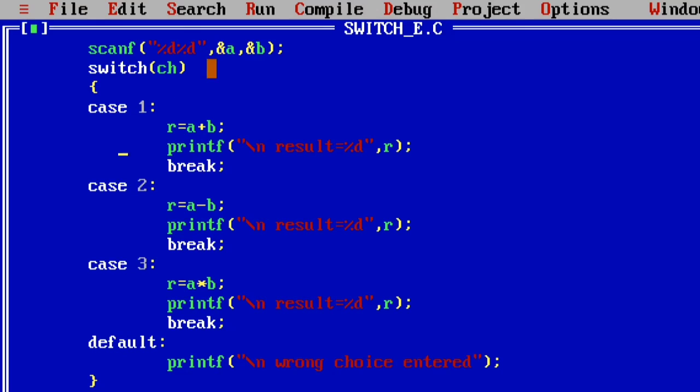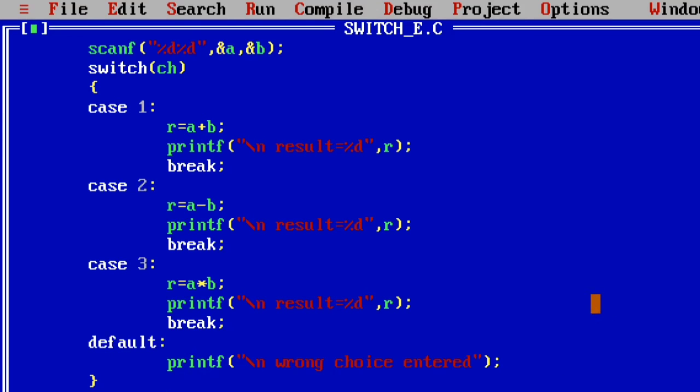So observe carefully: this switch statement contains three options, that means three cases: case 1, case 2 and case 3, with one more default case. From these three cases, only one case is executed at a time by the compiler. If no case is executed, in that situation the default case is executed by the compiler.